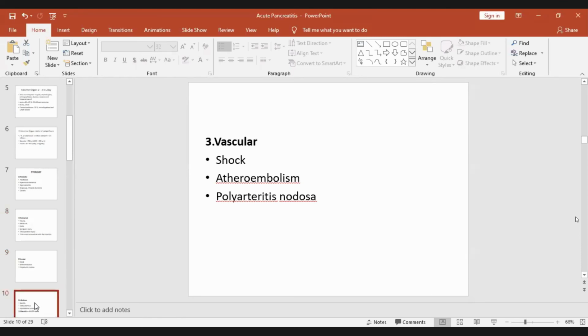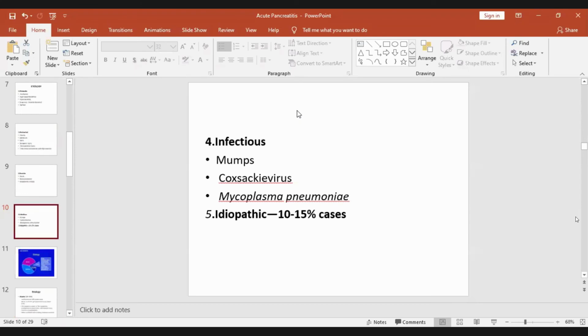The fourth is infection. Infection is viral mainly, and that is mumps, Coxsackie, and mycoplasma. And idiopathic, I told you 10 to 15% are caused by a small gallstone which has passed the bile duct after obstructing it, and that's why there is no stone there, but acute pancreatitis is there, and we don't know the cause, so that is called idiopathic.